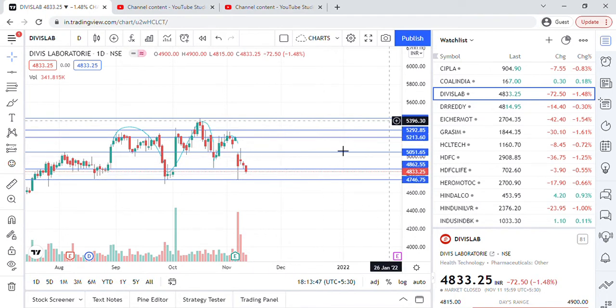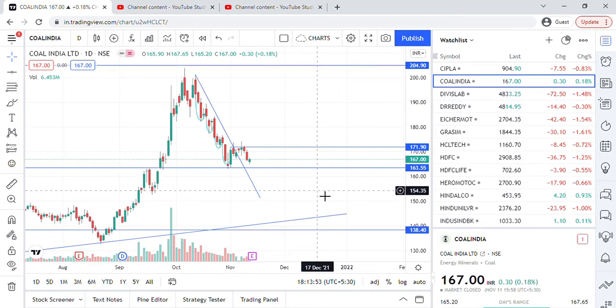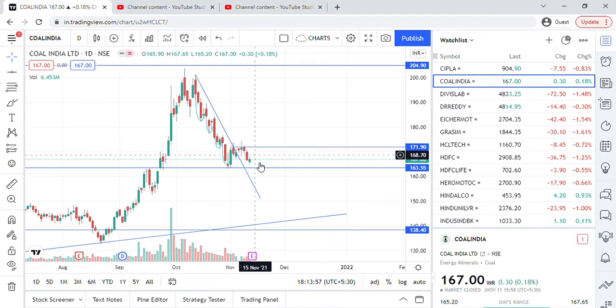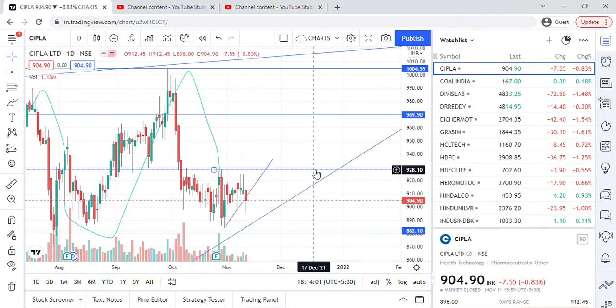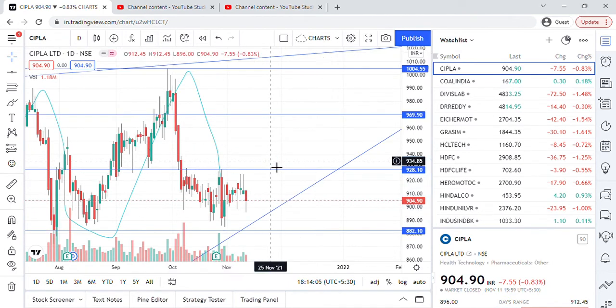Also the candle is big, so selling might happen tomorrow. Coal India Limited still in the same range, 171 to 163. Cipla, this is invalid, but this one is valid, but range is 928 to 882.